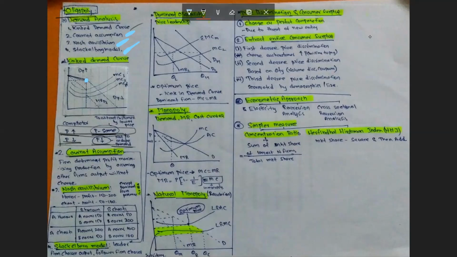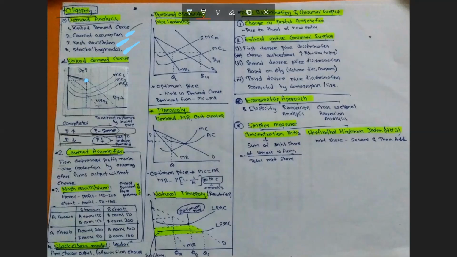The Cournot assumption says that a firm determines its profit-maximizing output by assuming that the other firms in the market will keep their output constant. And the Stackelberg model describes the same, where there is a leader firm, a dominant firm present in the market. When the dominant firm chooses its output, the remaining firms react to the changes made by the dominant firm, and they change their level of production and pricing.